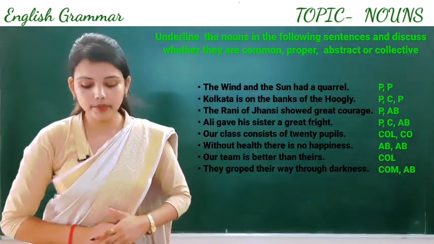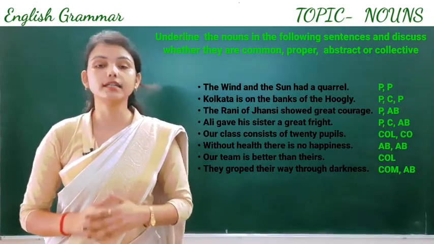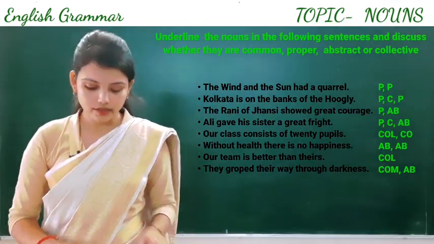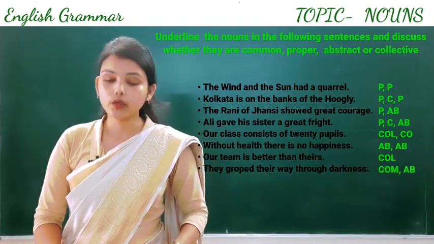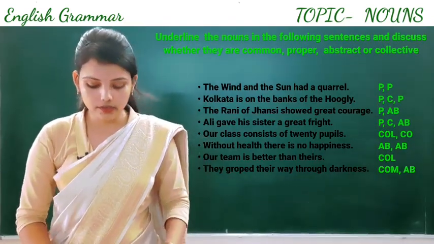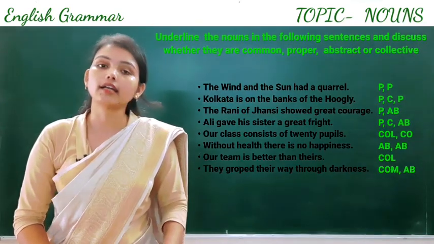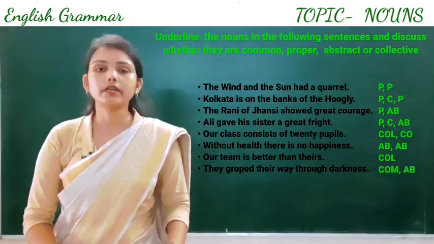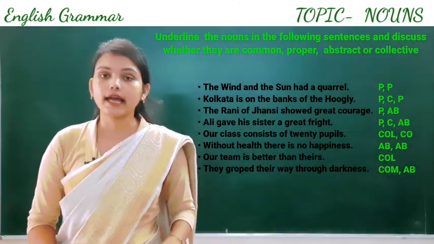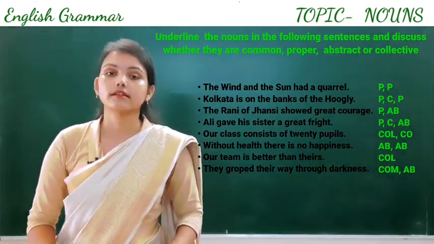Next is: Our team is better than theirs. Our team is a collective noun. Next: They groped their way through darkness. Underline the nouns way and darkness. Way, there is no specific way, so it will be a common noun, and darkness is an abstract noun.